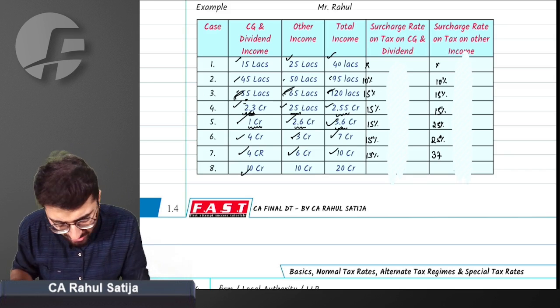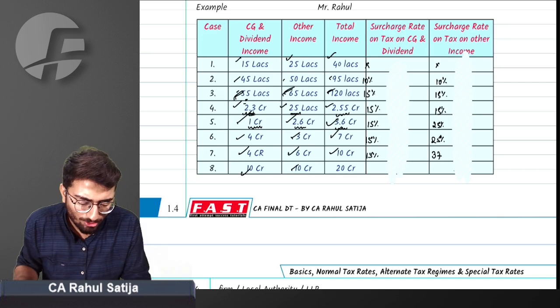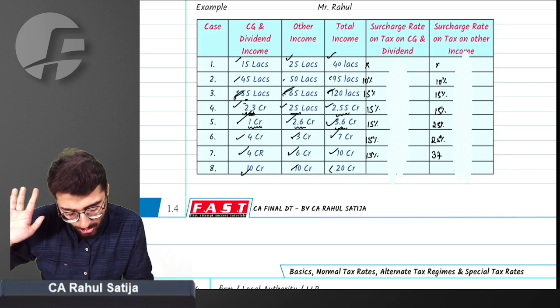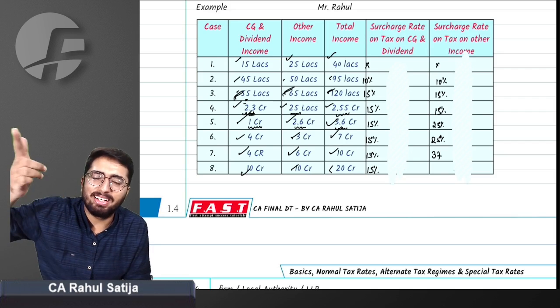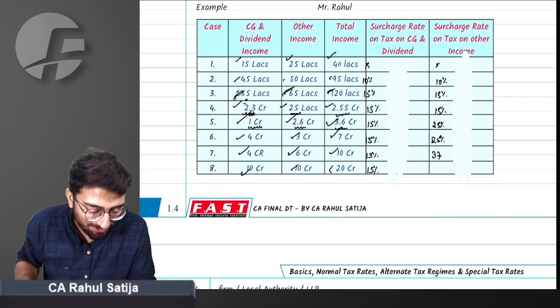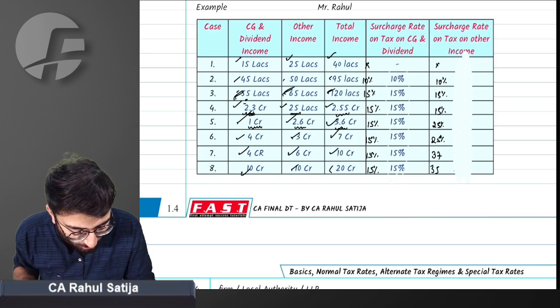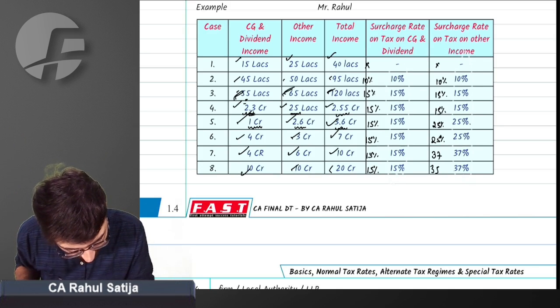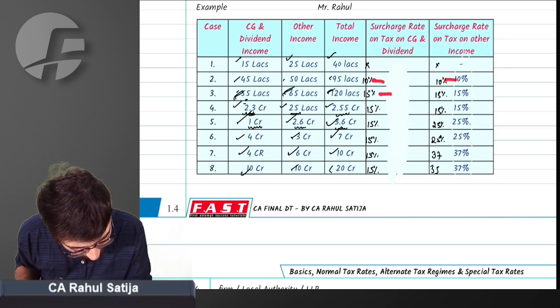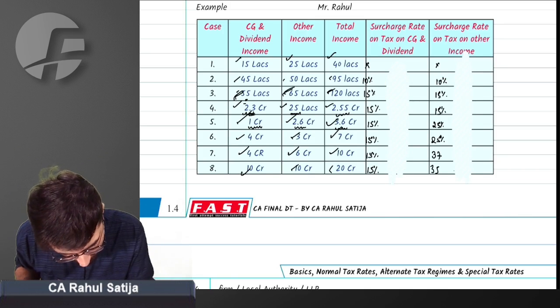And the last but not the least, a simple question. 10 crore, 10 crore, total income is 20 crore. Simply, specially taxed income will be surcharged at 15%. And other income, if greater than 5 crore, then 37% surcharge will be applicable. Let's see what answers we have. Correct, correct, correct, correct. Oh, what is this?